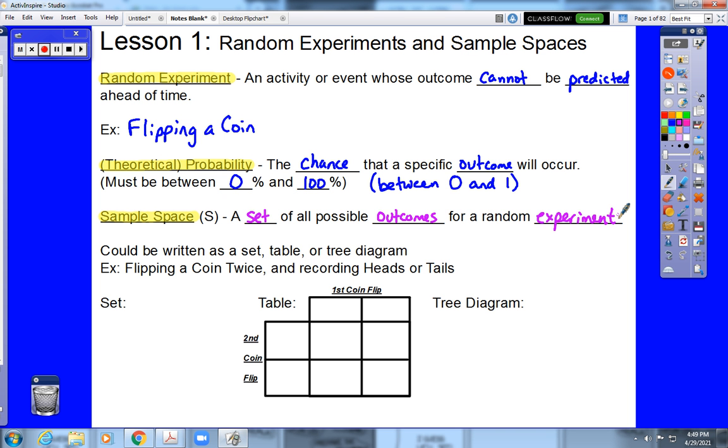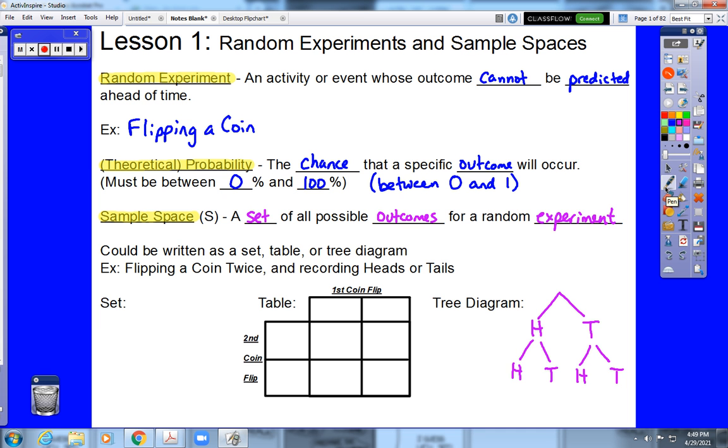In junior high, the general approach is that we look at that as a tree diagram. The first time we flip the coin, we either get heads or tails, and then the second time we flip the coin, whether we got heads the first time or tails the first time, the second flip could be heads or tails as well. So when we look at that, that is 4 separate outcomes. Heads then heads, heads then tails, tails then heads, and tails then tails. That's 4 different outcomes from flipping the coin twice.